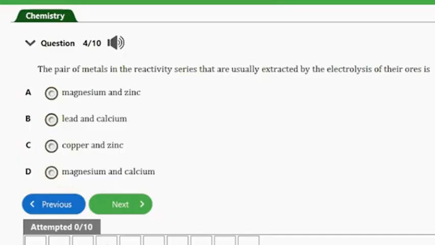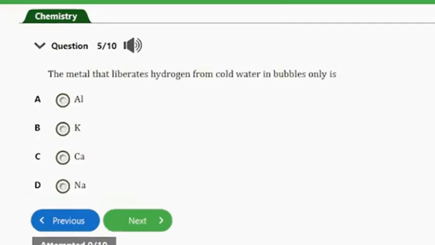Very reactive metals, that's the ones at the top left. They are all extracted through electrolysis, like potassium, sodium, calcium, magnesium, and the rest of them. So guys, that's it for this question. Let's look at the next question.